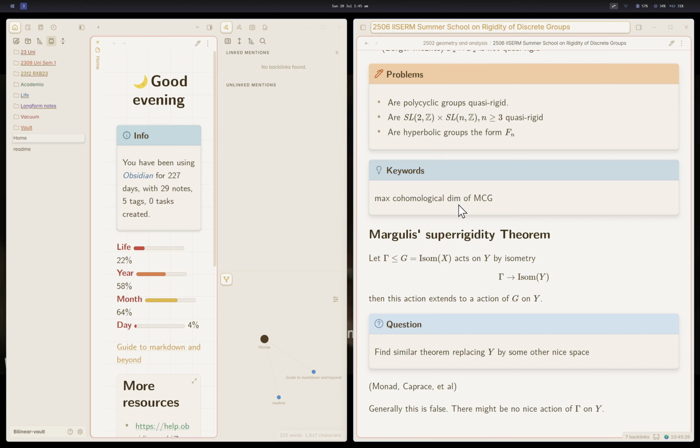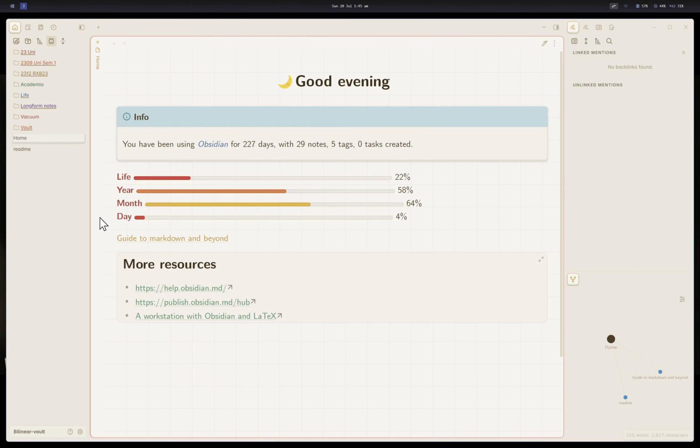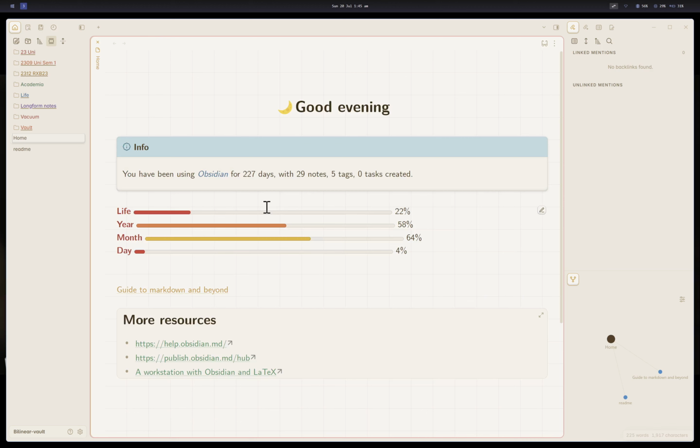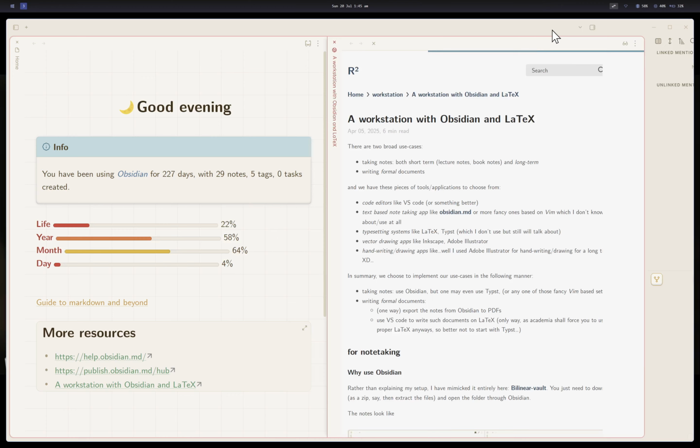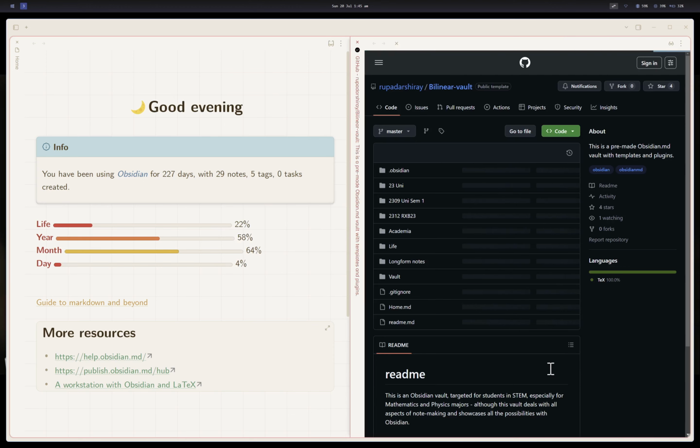Now, there are a lot of things that you can do using Obsidian, which looks very nice. One of the things is, for example, this progress bar and this how many days you have been using Obsidian, and this very little JavaScript code that checks which time of the day it is and then gives you good morning, good evening, and good afternoon. This is not my code. I have gathered these from the last 5 years I have been using Obsidian. The web page that I made has a link for this template that I'm showing right now.